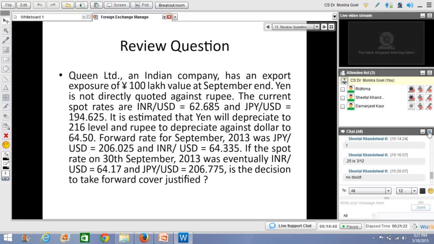Now what we want is the rate between INR and yen. The direct quote is not available. We've got an indirect quote, INR to USD and Japanese yen to USD. Now, both of them are quoted in USD.